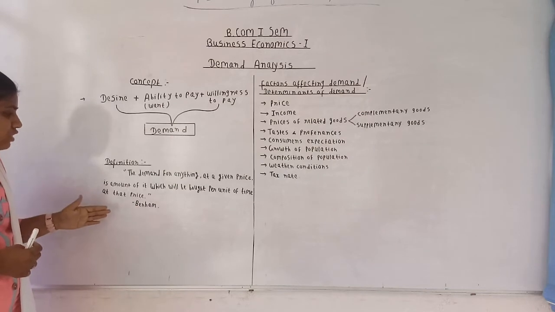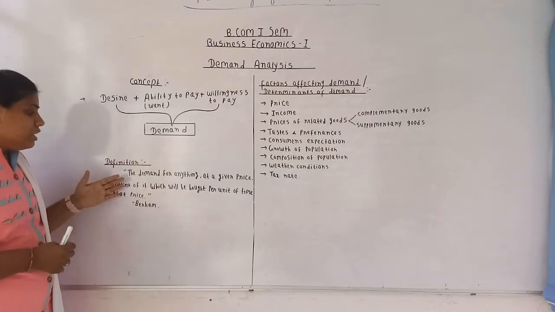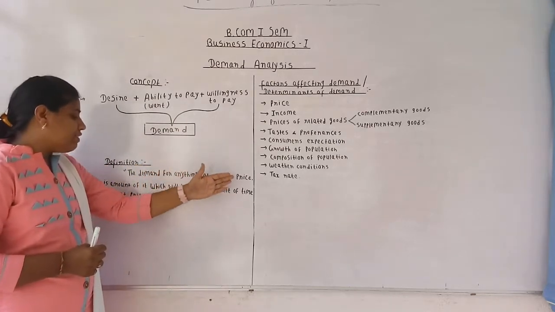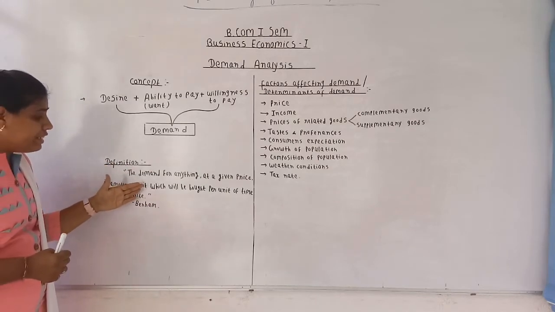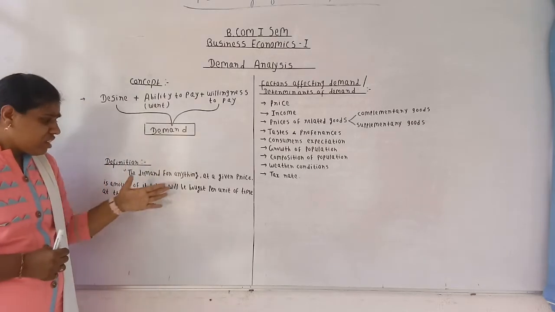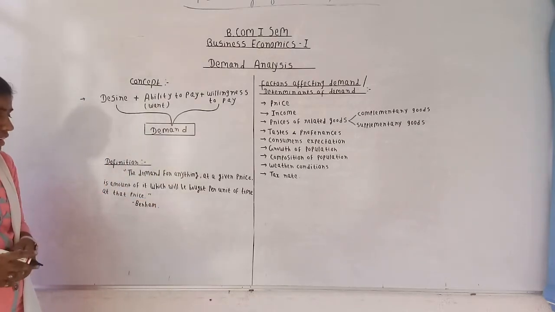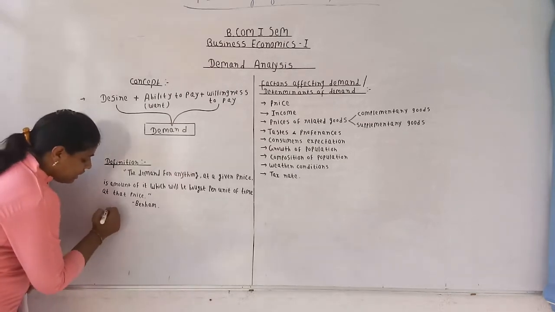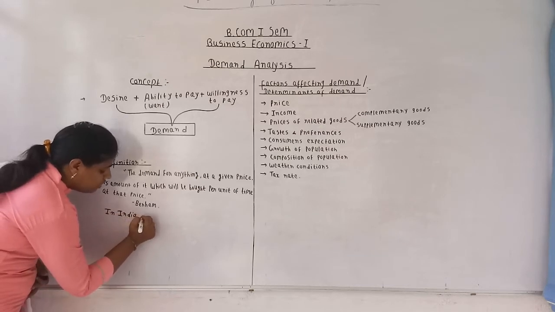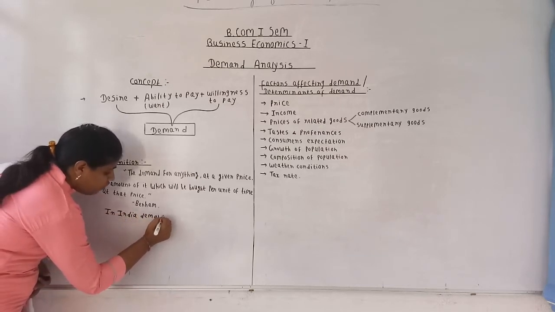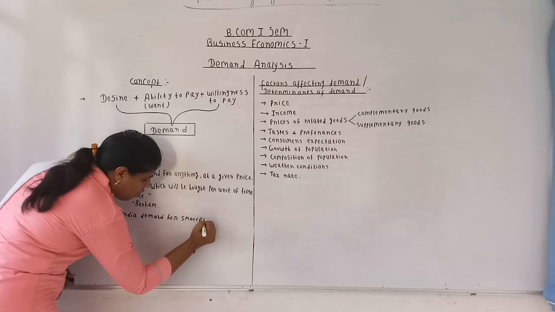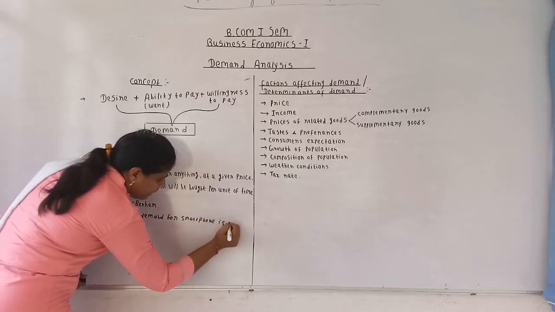Now we will see the definition of demand given by Benham. See what it says. In his definition, he says the demand for anything at a given price is the amount of it which will be bought per unit of time at that price. So we will understand it with the help of an example. If I say in India, demand for smartphone is 80,000.